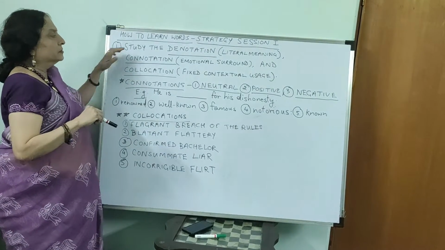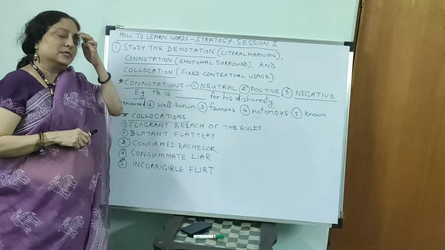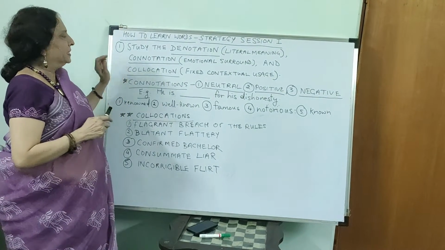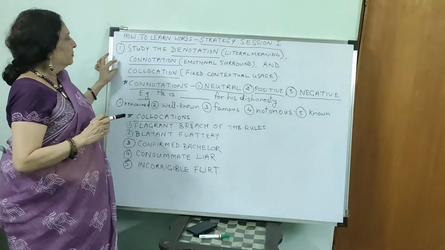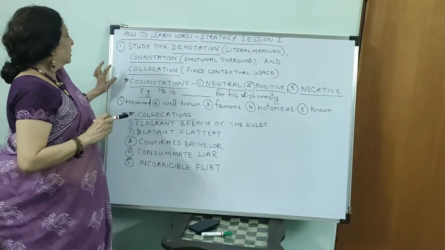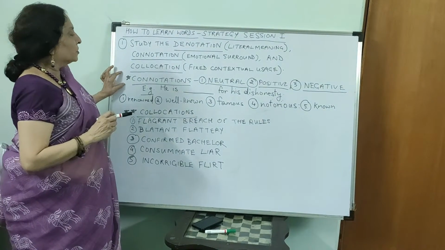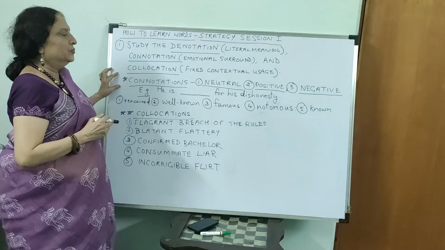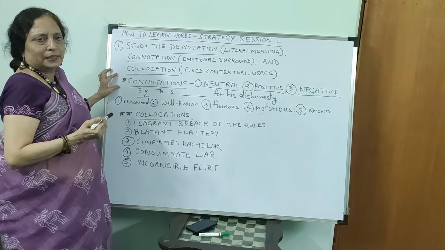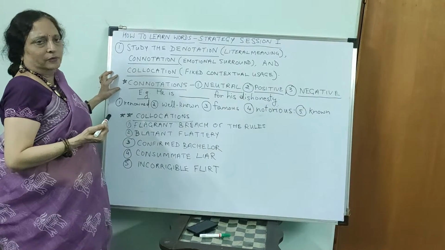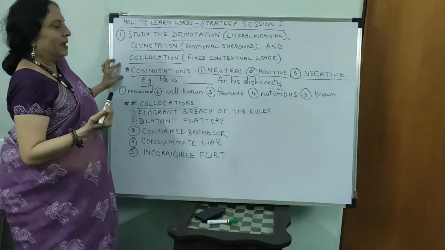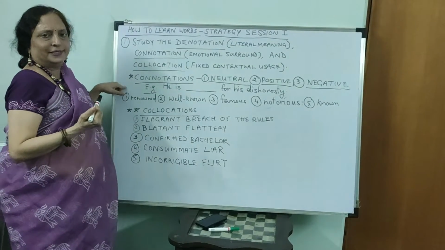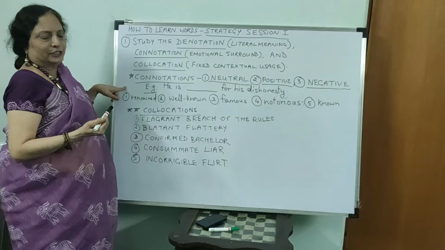Now, most advanced words don't have only denotation. They basically have connotation and use. So, you have to concentrate on that. So, let us see first of all connotation. There are 3 types of feelings that a word could arouse: neutral, positive and negative. So, there are 3 kinds of connotations that a word could have: neutral, positive and negative. So now we have to, according to the context, use the word with the right connotation.